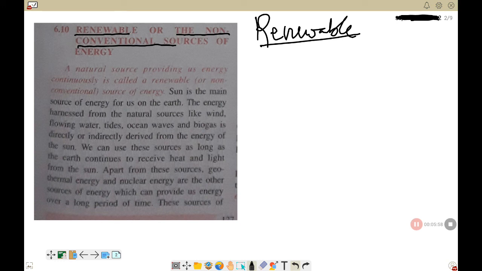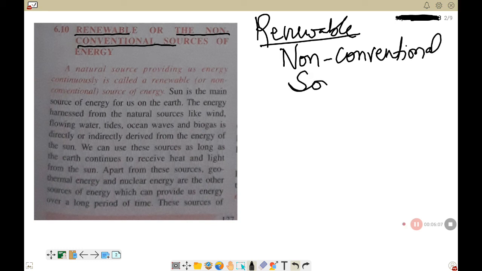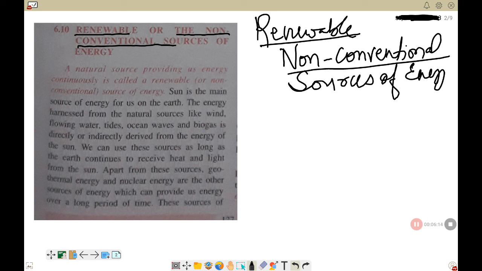Renewable is also called the non-conventional sources of energy. So please remember, renewable sources of energy is also called non-conventional sources of energy. So a natural source providing us energy continuously is called a renewable or non-conventional source of energy.